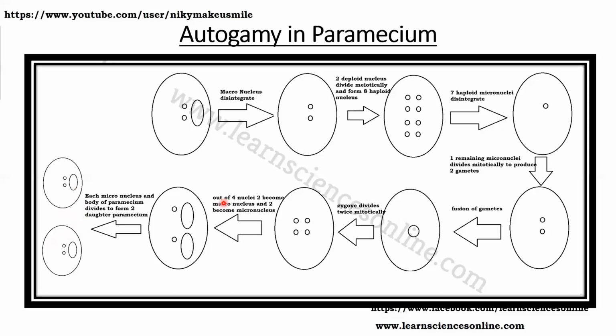And if we talk about plants, in plants the autogamy process is self-fertilization, when the pollen is transferred from the anther to the stigma of the same flower. That process is known as autogamy in plants.